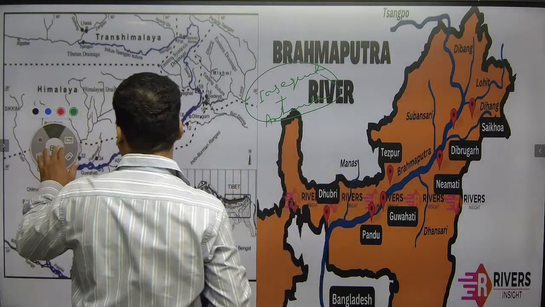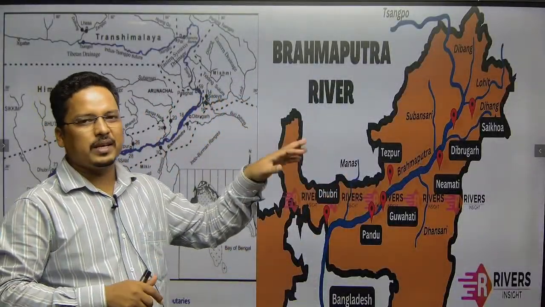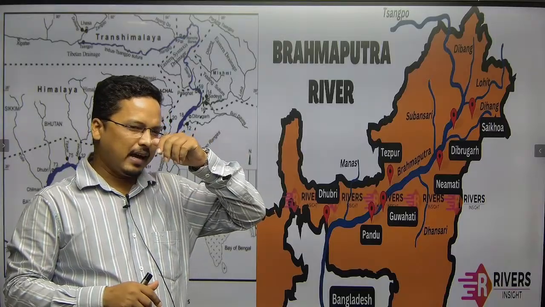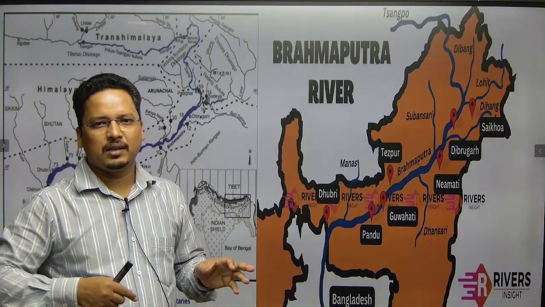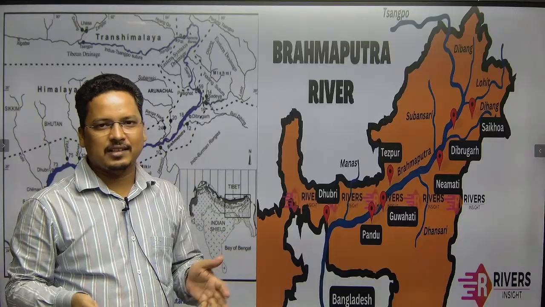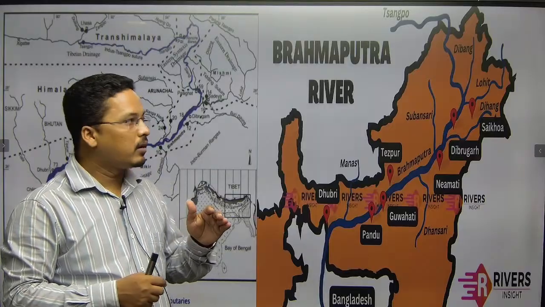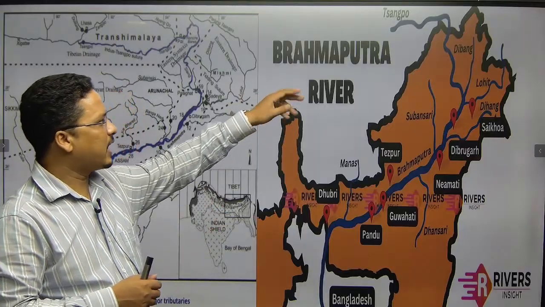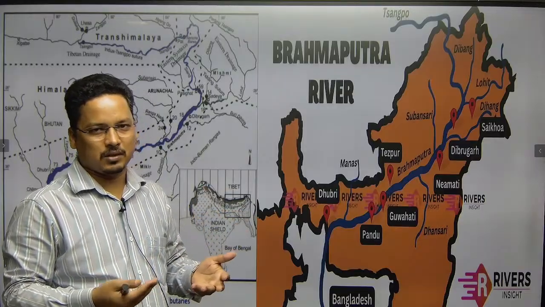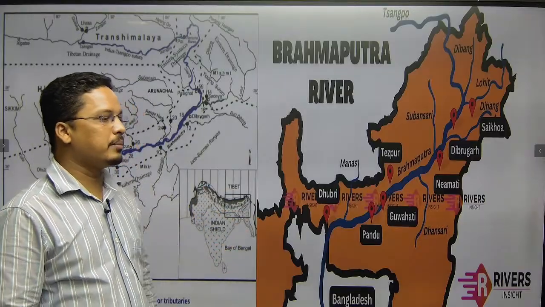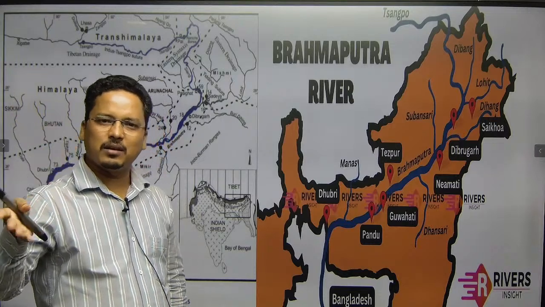Now, the next part is, because UPSC has asked this concept twice, whether this river is antecedent, whether the river is sequent, whether the river is insequent. So a technique to remember is that any river originating in Tibet is going to be insequent.